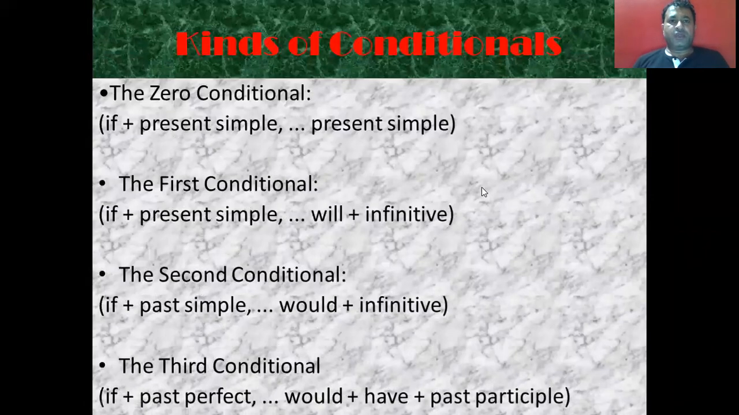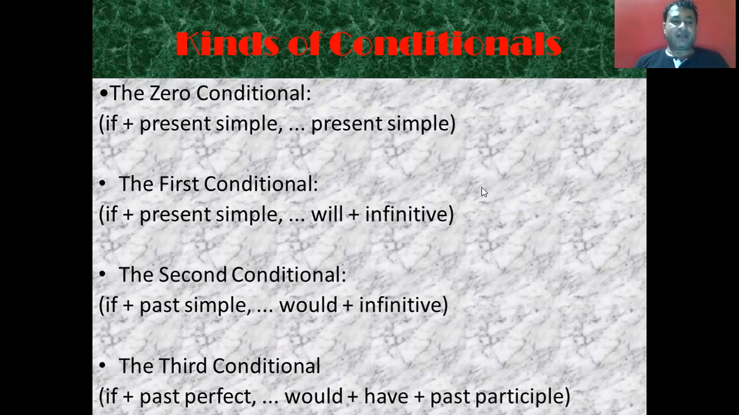Now let us study the various kinds of conditionals. Students, we have four kinds of conditionals. The very first is the zero conditional. In the zero conditional, the if clause, that is the dependent clause, has if plus simple present, whereas the main clause has only simple present, that is the first form of verb. In the first conditional, the if clause has if plus simple present, and the main clause has will plus infinitive, that is the first form of verb.